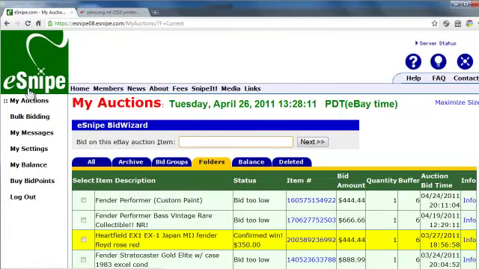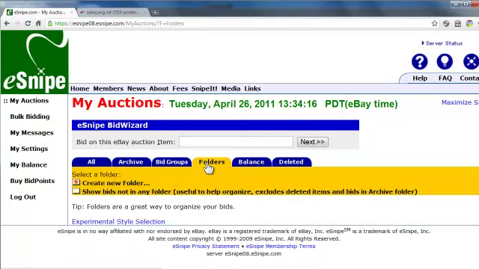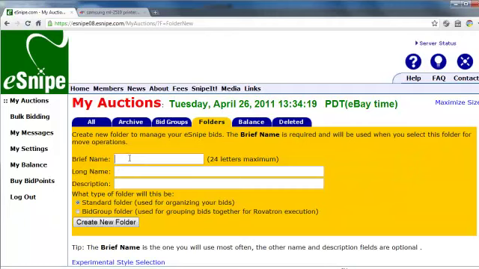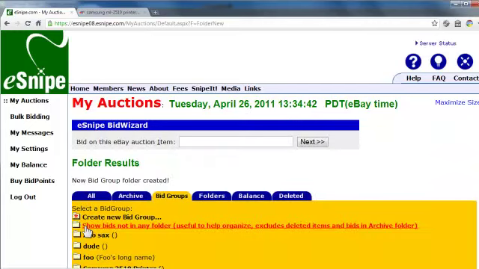What I do is I go to eSnipe, and to create a bid group, first of all, I need to have a folder for that item, and the folder will be called, creatively, Samsung 2510 printer. Now, we allow you to have a long name and a description if you want even more letters, but this is fine for me. All right, then, this is important: choose bid group folder and create new folder.